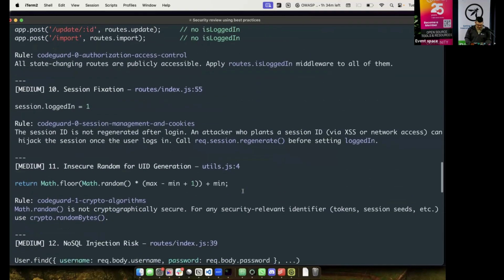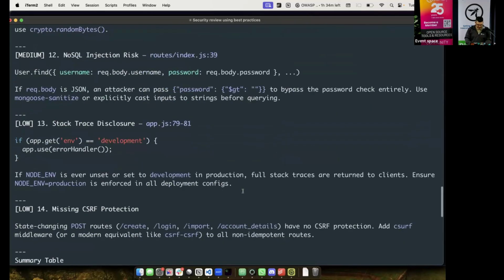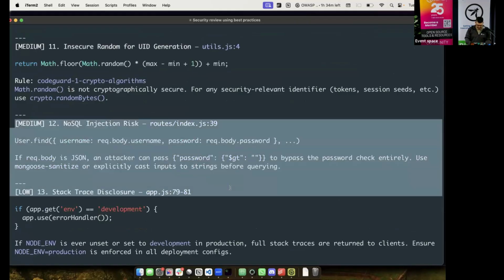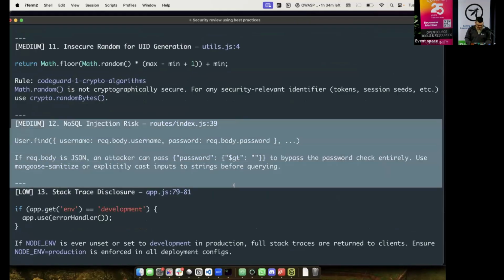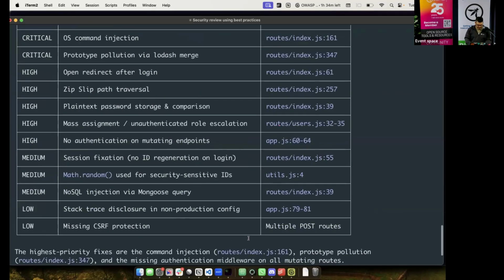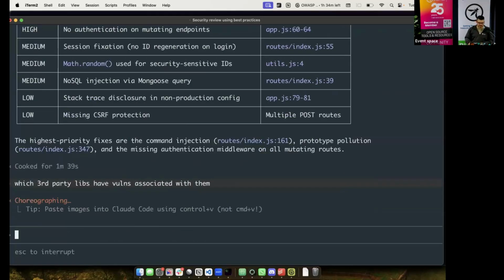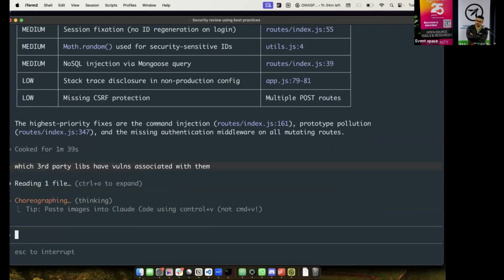In fact, it's also told me how things can be attacked, which is good. We'll actually try this attack in just a second. I can even say which third-party libs have vulns associated with them. And there's one library that I am using that it should pick up, which is called ST.